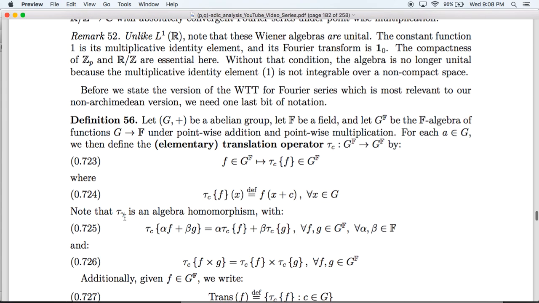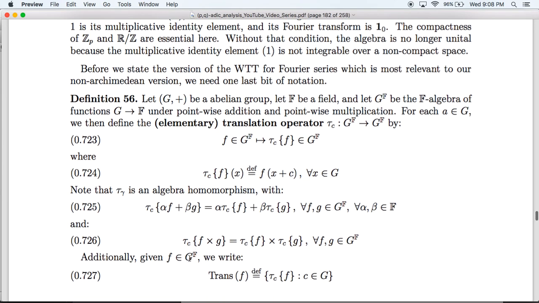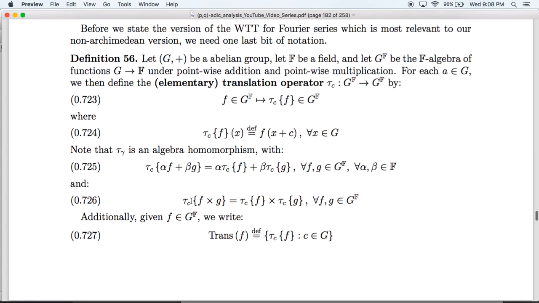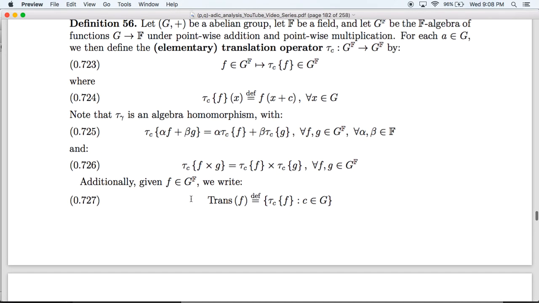Note that for any c in G, tau c is a homomorphism of algebras. Here, alpha and beta are scalars, and f and g are functions. Tau c of alpha f plus beta g is alpha times tau c of f plus beta times tau c of g. Likewise, tau c of f times g is tau c of f times tau c of g. So that makes tau c an algebra homomorphism.